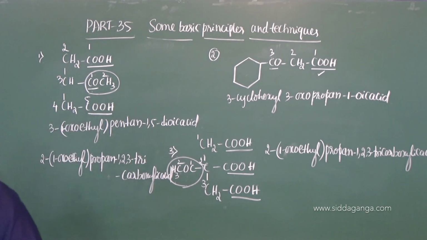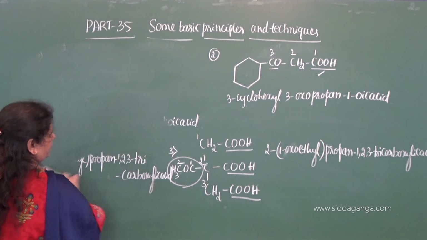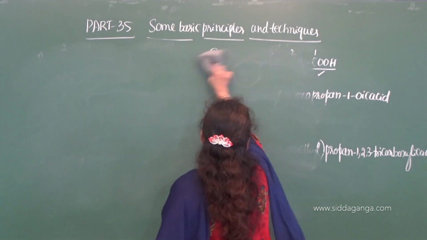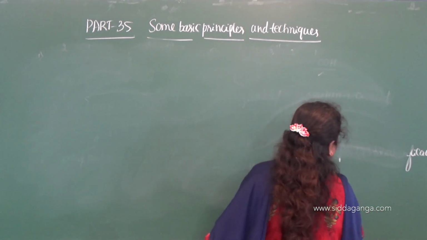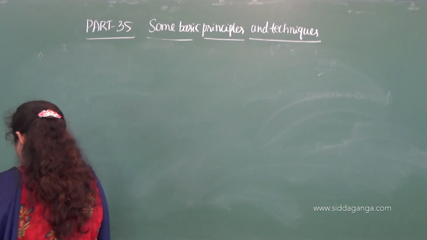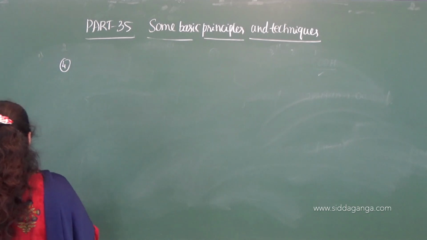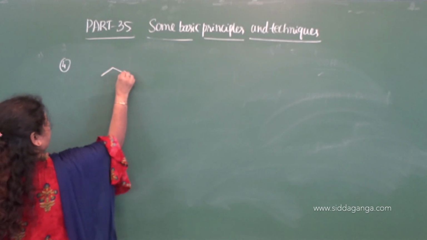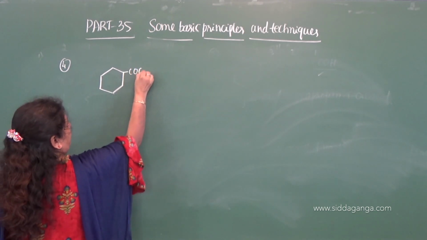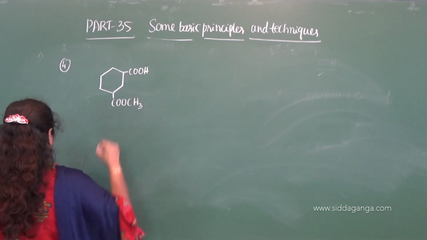Now, move on to the next example, the fourth one. This is the compound given: COOH, COOCH3.